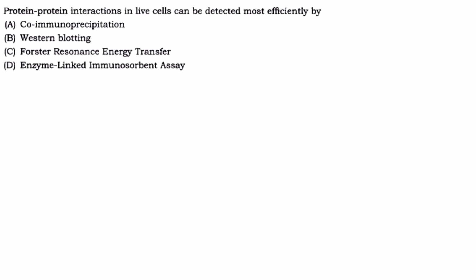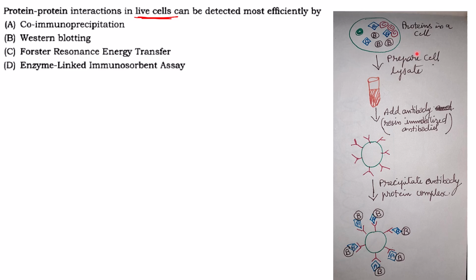Then next one. Protein-protein interaction in live cells can be detected most efficiently by... live cells. Remember, live cells, not lysed cells. Now the first one is co-immunoprecipitation. What happens? Here this is the protein in the cell. There are A, B, C proteins. A protein has a tendency to bind to B. Remember that. Not to C. Now what you do, you lyse this cell. So it is not a live cell.